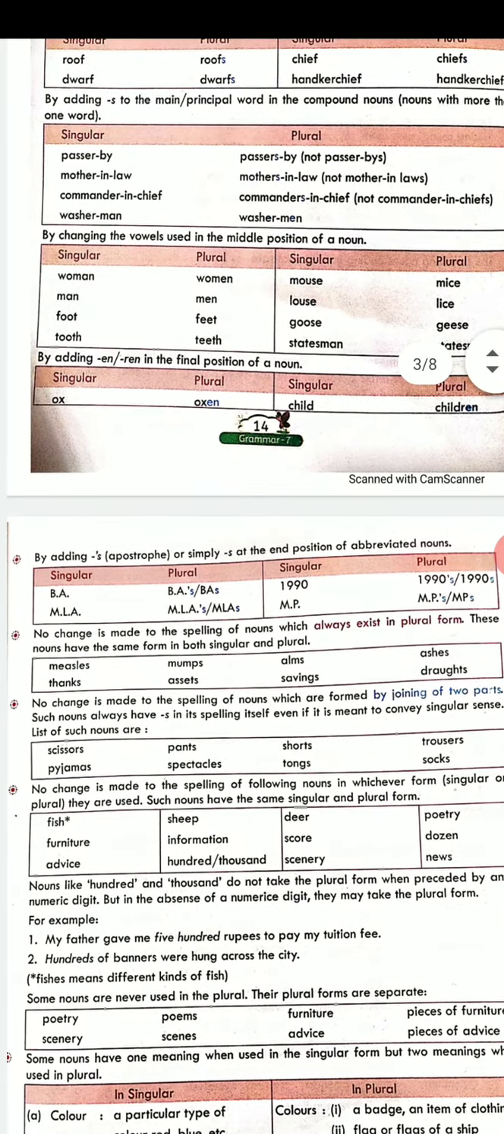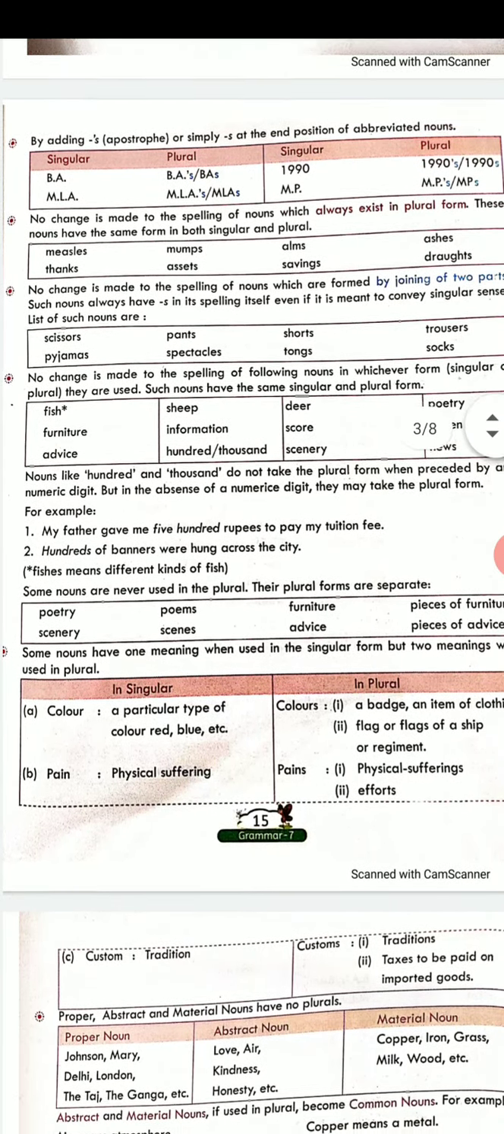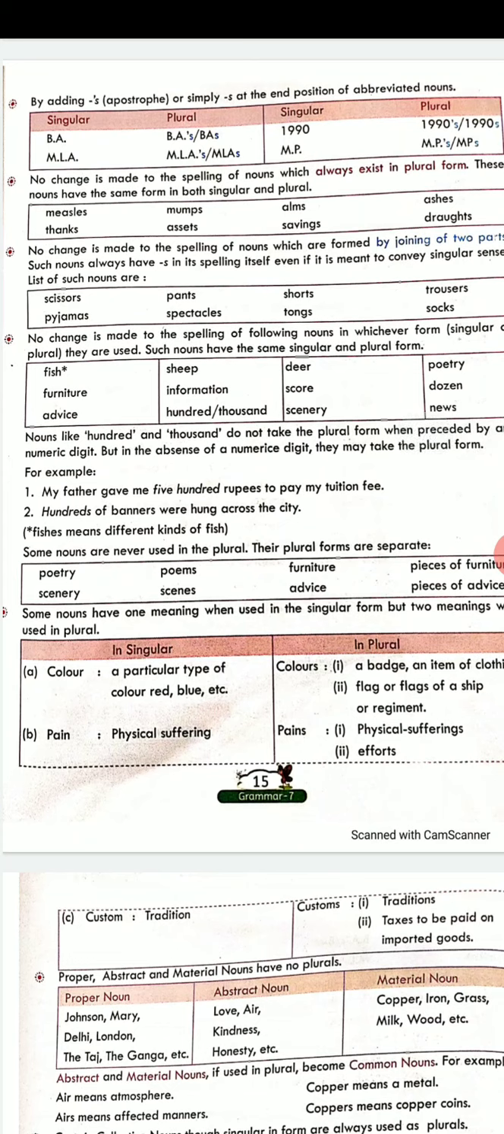Then sometimes you have to add S or apostrophe S to change from singular to plural. Like for example, if I say the songs that we used to hear in 1990s. Now I'm not talking about a particular year. I'm talking about the time period from 1990 to 1999. I'm talking about all these 10 years.